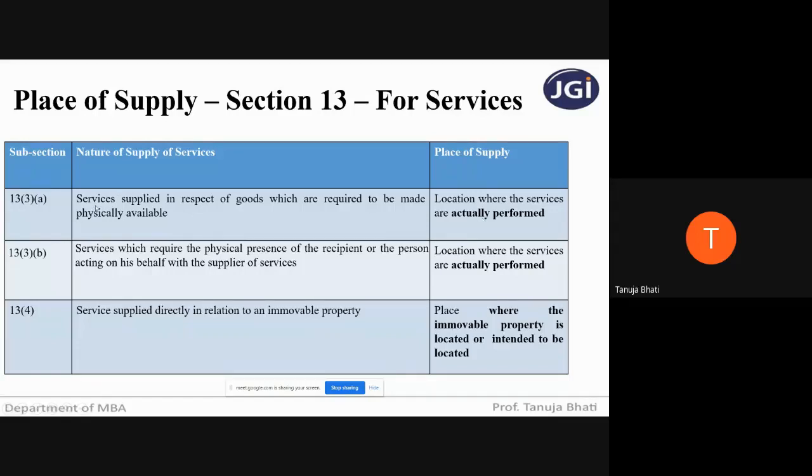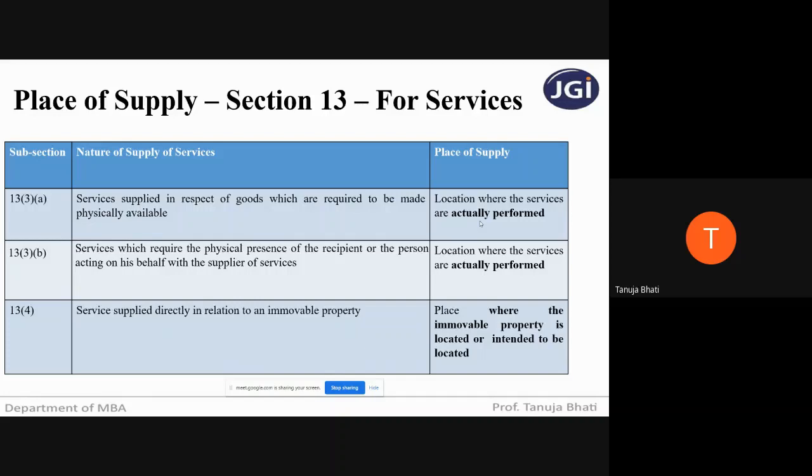So remember, students, for services in respect of goods which are to be made physically available, the place of supply will be where the services are actually performed, irrespective of where the service provider belongs. Even if he is outside India, not an issue.